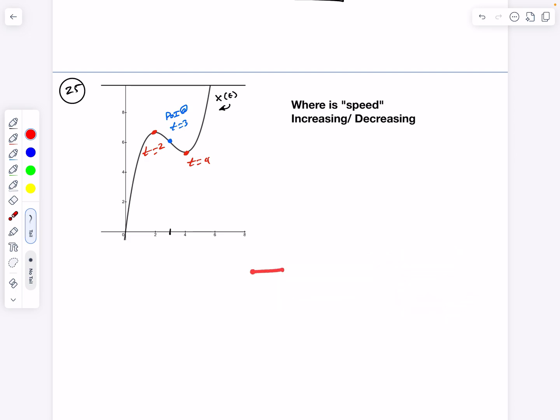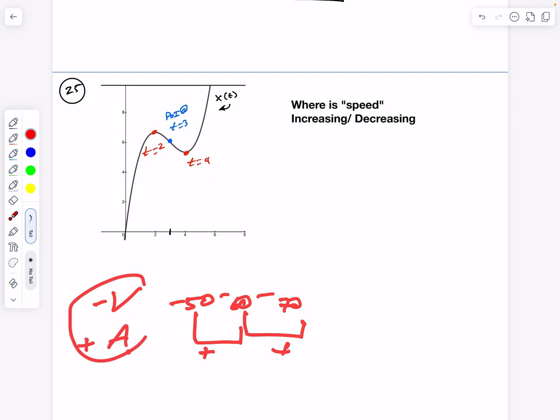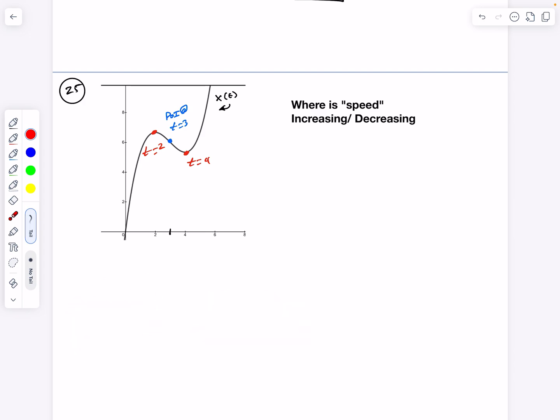If I take a look at that now going to the left, 70, 60, 50, because it's going to the left, those are all negative velocities. Velocity is negative, but from negative 70 to negative 60, that's less negative, so that's actually positive. Negative 60 to negative 50, that's less negative, that's a positive. So I've got negative velocity, but positive acceleration. Again, different signs, the speed is decreasing. So that's what we've got to do. We've got to analyze speed. We analyze speed by looking at velocity and acceleration, and I figure out where the signs are the same, where the signs are different.